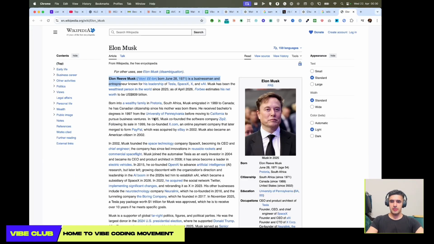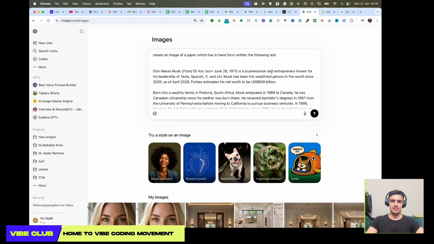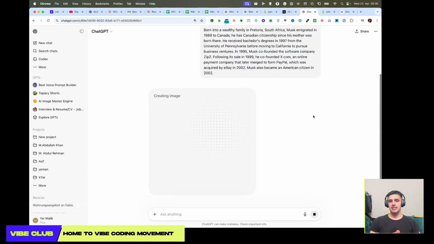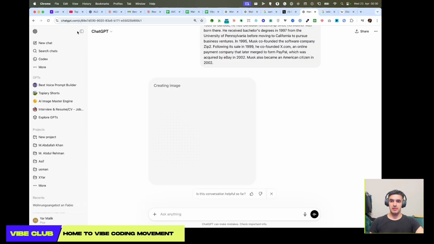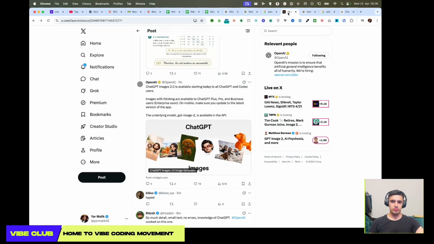So I'm just going to capture this. I'm going to say put it on this text, and let's see. Okay, it should look handwritten. So let's see if it actually gathers this. So this is the new model. We'll be able to see properly if it gets all of this, and that's going to be really excellent.